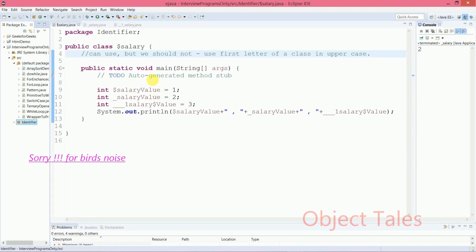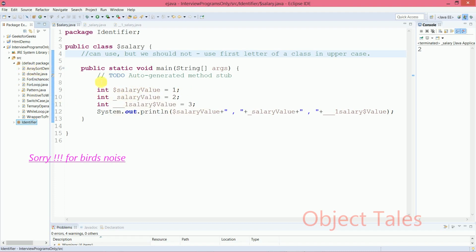So coming down, as you can see, a few variables have been created and all are integer type. Here I have also created one with a dollar sign, but in a variable also there is a naming convention. There are like 3 points to remember in variables also. The first letter of the first word should be in small case. In a variable, it should always start with a small case. It should not start with an uppercase like in the case of this class.